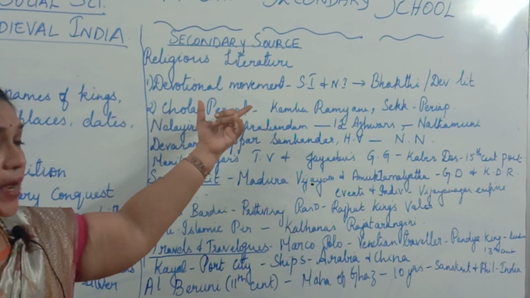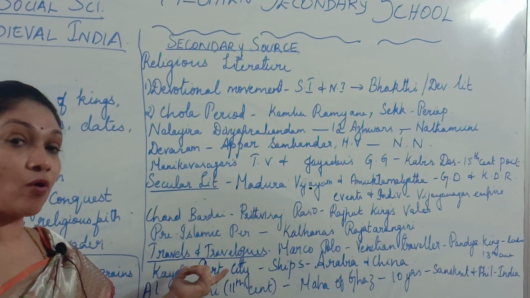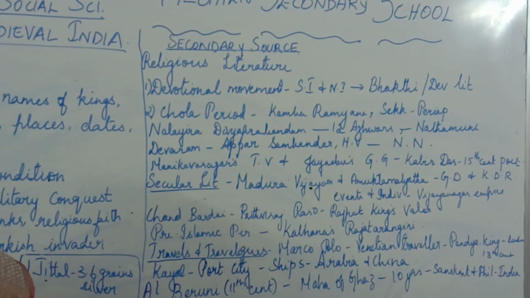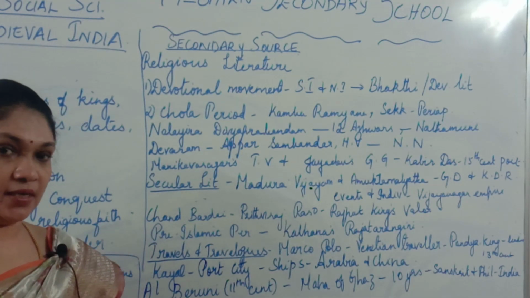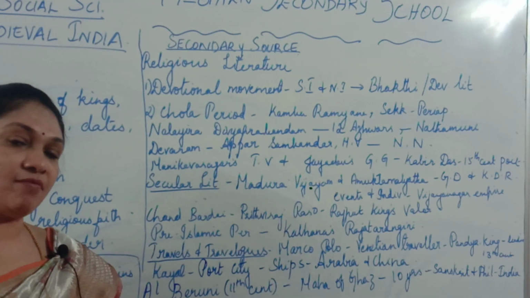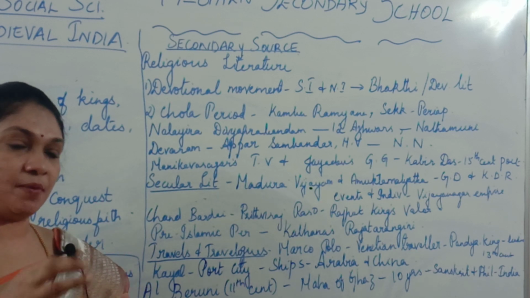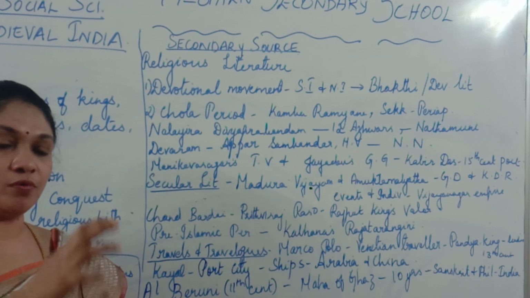This is secular literature, and these are also books, but they are travels and travelogues. What do you mean by travels and travelogues? You have travelers coming from different countries. They came to India during different periods, maybe the Pandya kingdom, Chola rule, the Rajput rule or Islamic rule.